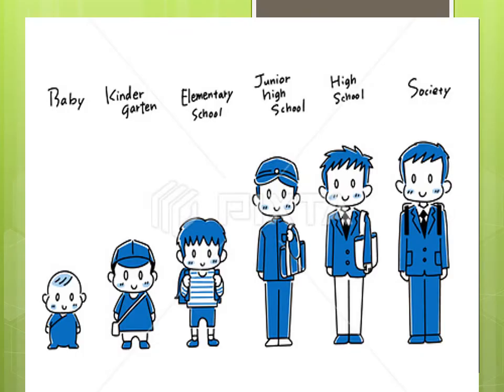Some more examples. Here you can see a baby, and with time the baby is growing into an adult. So this is also a kind of natural change. These are some examples which you have seen. These are the examples of natural change which occurs by themselves.